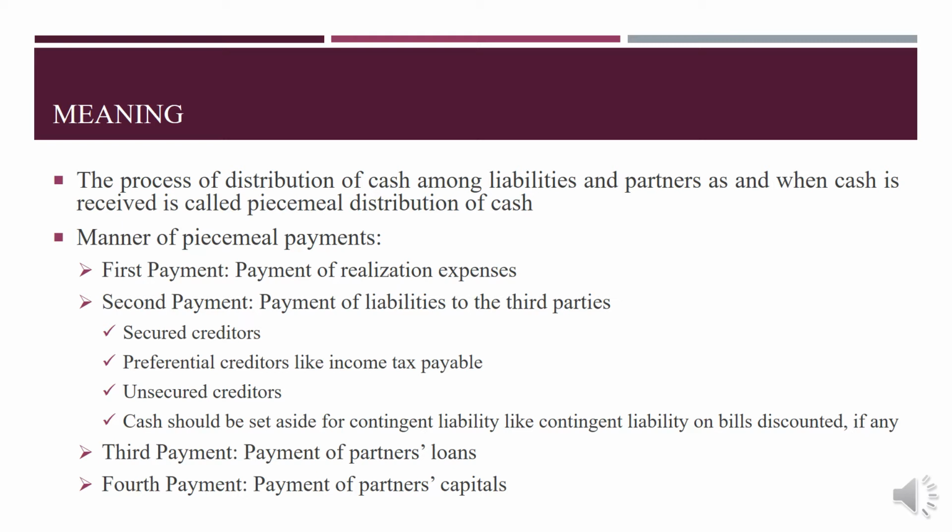After paying unsecured creditors, if anything is left, then that cash should be set aside for contingent liability. If these contingent liabilities do not happen in the future, then they are distributed to the partners. Thirdly, first we pay the realization expenses, then outsiders' liability, then payment of partners' loans, and finally if something is left, that should be paid to the partners. This is the process we follow while making the piecemeal distribution of cash.